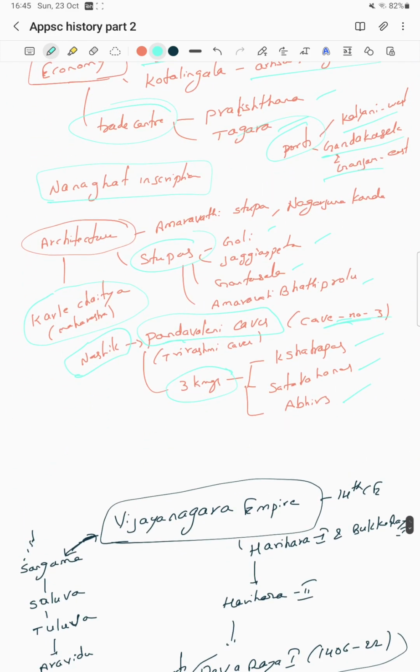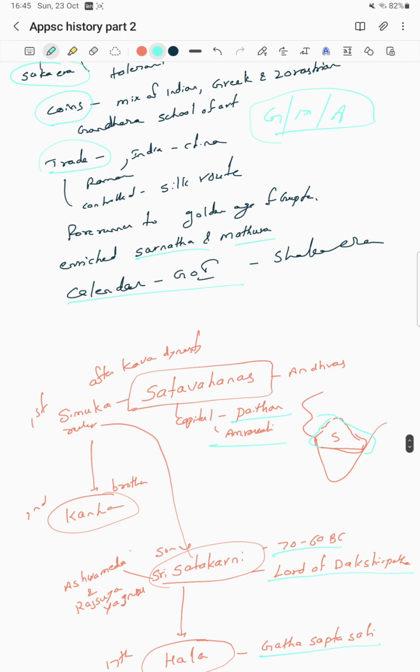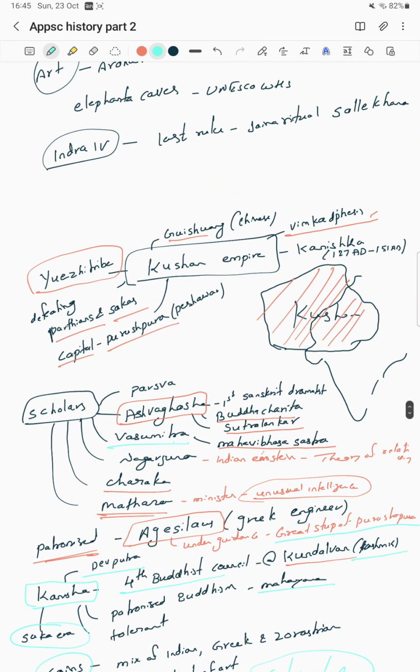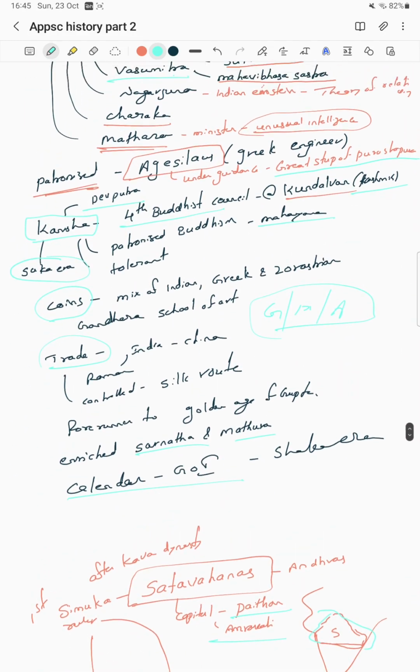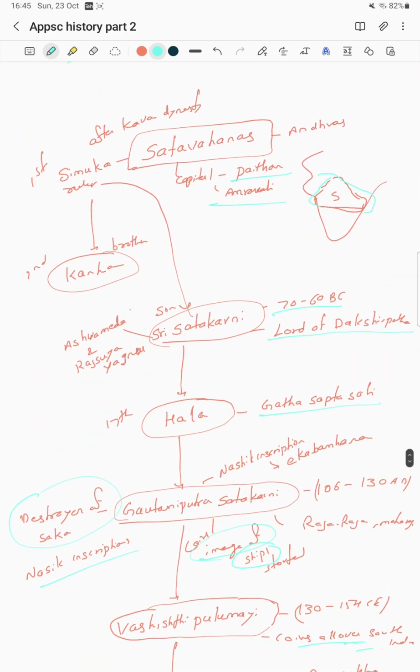And then we will go to, just revise once so you can understand easily, and then we can go to Vijayanagara. From where can we revise? Just the Satavahanas, see once again.